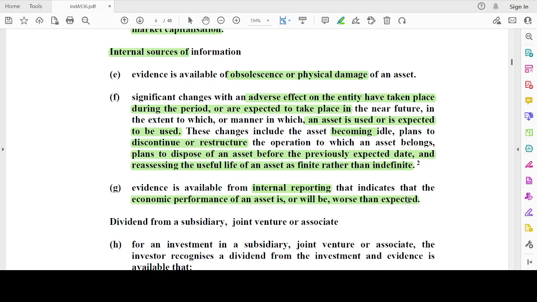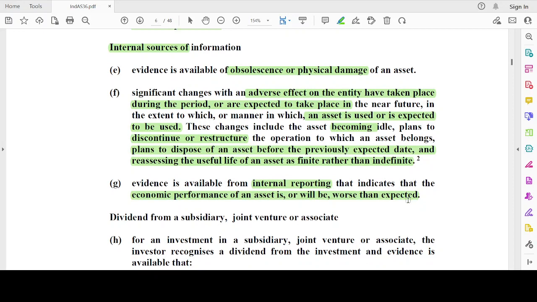Evidence is available from internal reporting that indicates the economic performance of an asset will be worse than expected. Generally, it produces 1,000 units. Okay, say for the last 1 month, it's producing only 100 units, 100 good units. Then there is an indication of impairment because there is a decline or worse economic performance from that asset.